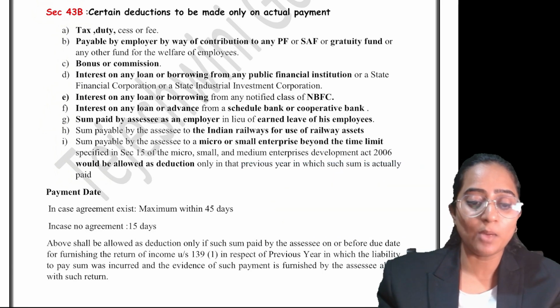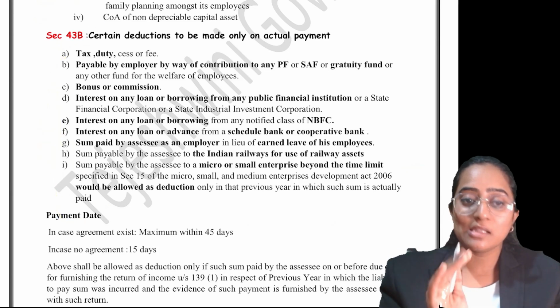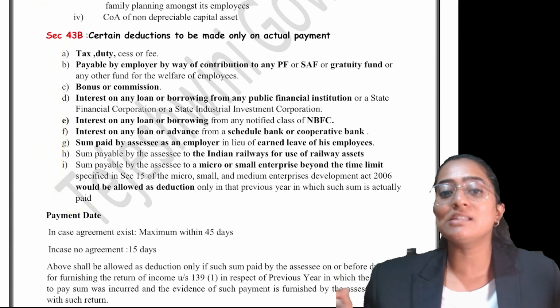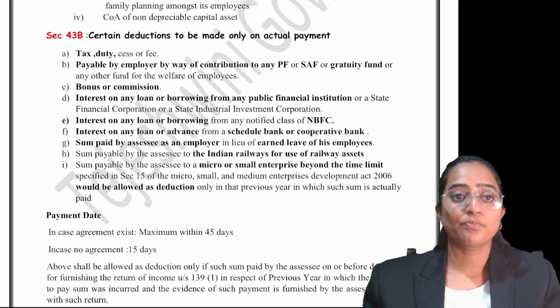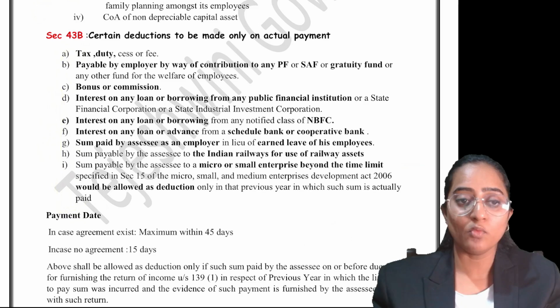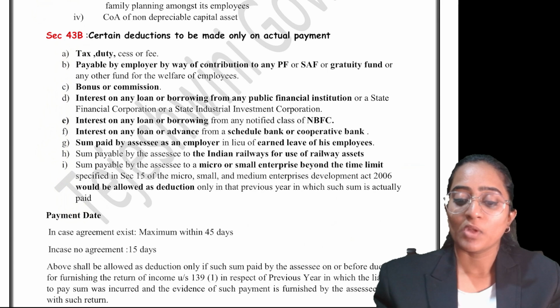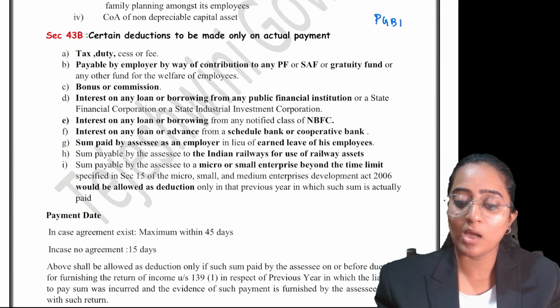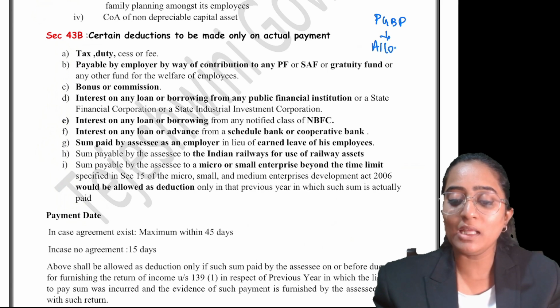So now, there are certain deductions, there are certain expenses. This list is only so much. No other things are covered under the section 43B. These are the only points. Section 43B states that these expenses, whatever you're seeing over here, will be allowed as deduction in your PGBP only if you make the actual payment.